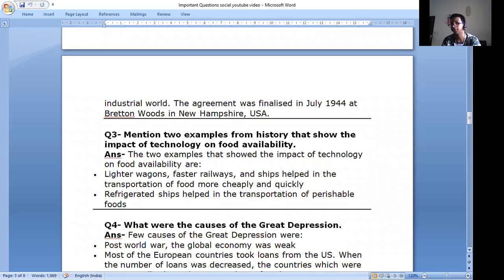Mention two examples from history that show the impact of technology on food availability. Answer. Two examples that showed the impact of technology on food availability are: lighter wagons, faster railways, and ships helped in transportation of food more cheaply and quickly. Refrigerated ships helped in the transportation of perishable foods.